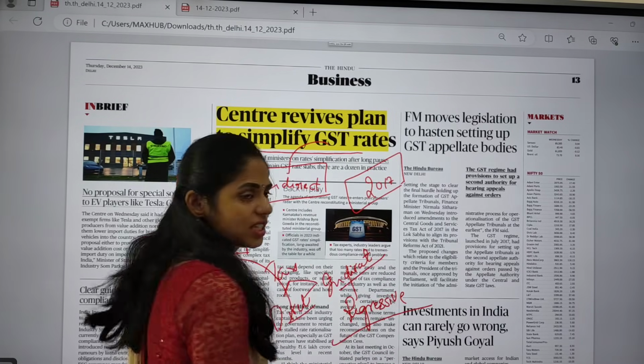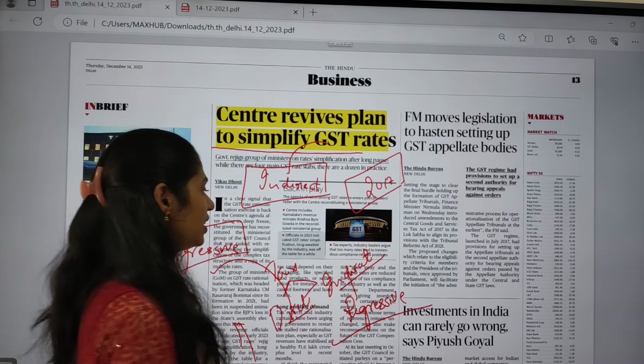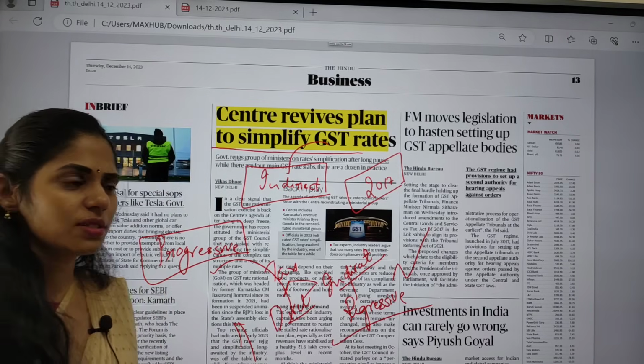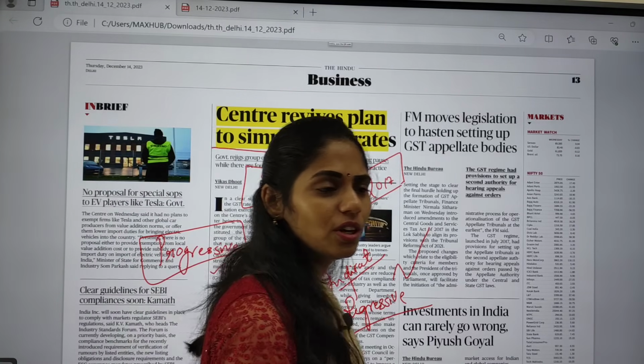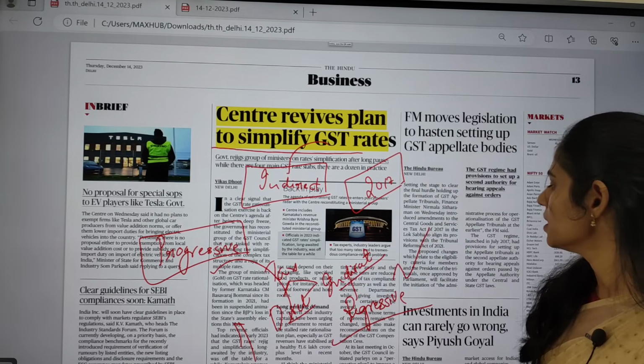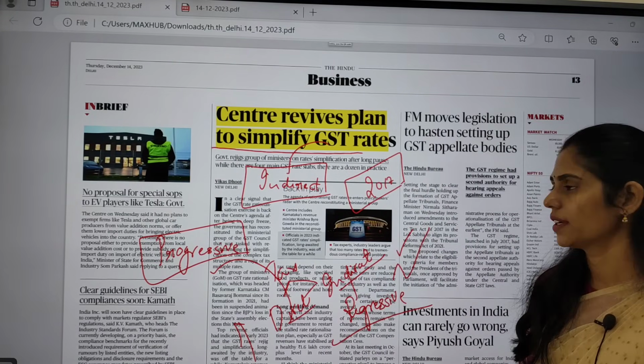So which tax is more dangerous? This indirect tax is more dangerous because it affects the poor more. Rich people can pay the tax, no issue. But what of the poor? Even though they are poor, they have to pay this GST to the government.